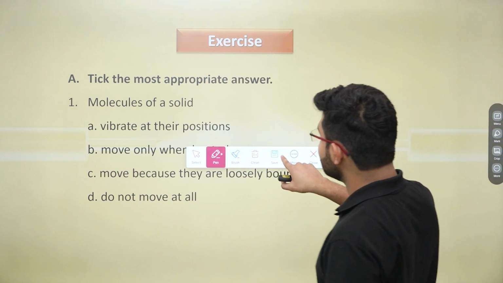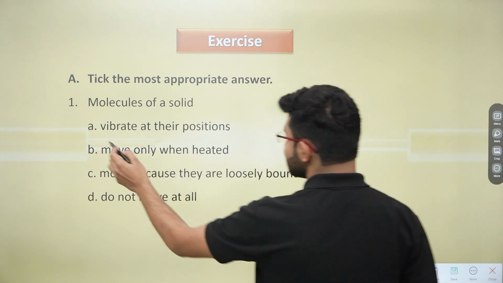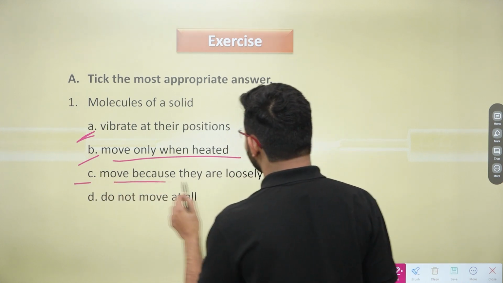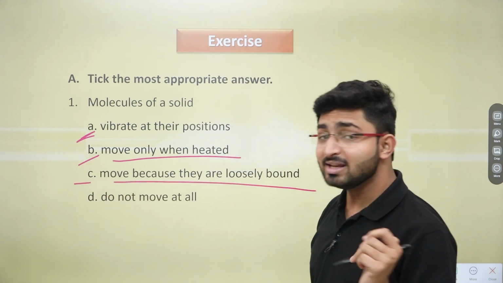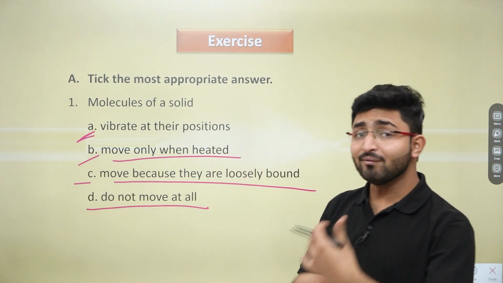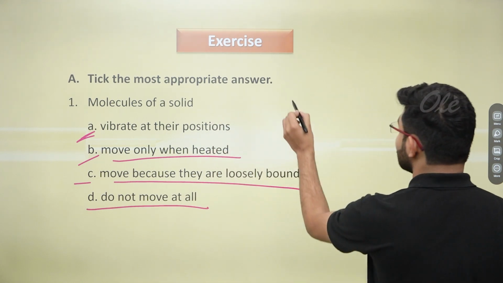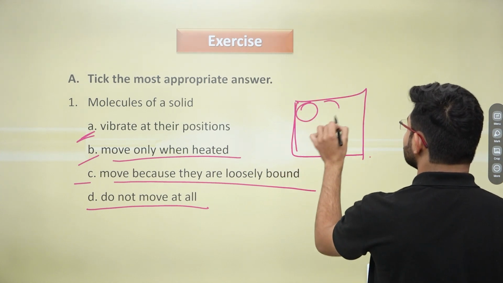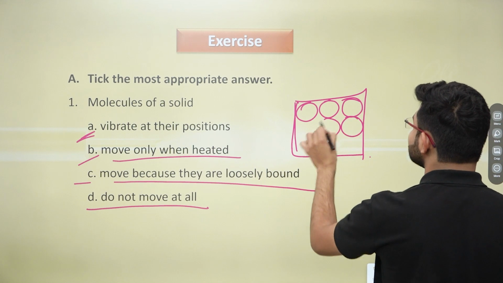Molecules of a solid: A, vibrate at their positions; B, move only when heated; C, move because they are loosely bound; and the last one, D, do not move at all. So when we studied the matter chapter, we already discussed that in a solid, the molecules are packed tightly,